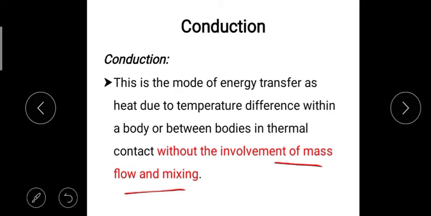So, conduction is one of the modes of heat transfer. How will it be transferred? We know this; earlier we have discussed. The heat is transferred from higher temperature to lower temperature. It means the temperature difference within a body. That is the main concept, within a body or between bodies in thermal contact.